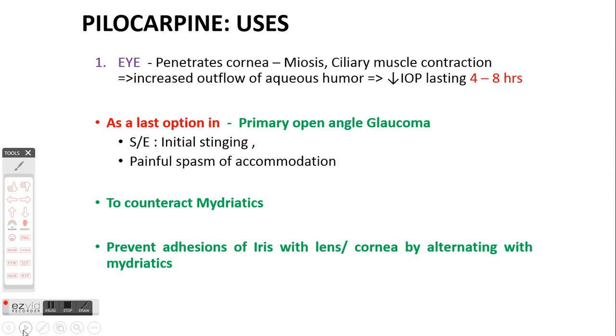And so ultimately what it does, it reduces the intraocular pressure. Whereas in open angle glaucoma, this contraction of ciliary muscle actually improves the trabecular patency and enhances the aqueous outflow. So that is mainly responsible for decreasing the intraocular pressure in cases of open angle glaucoma.